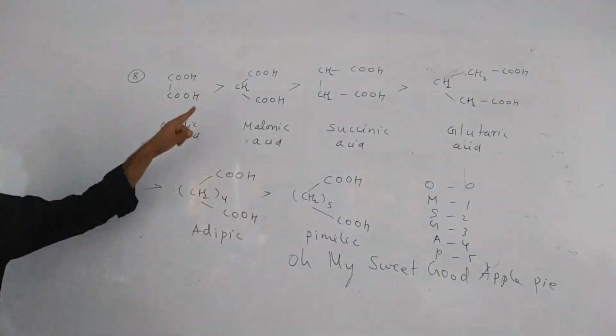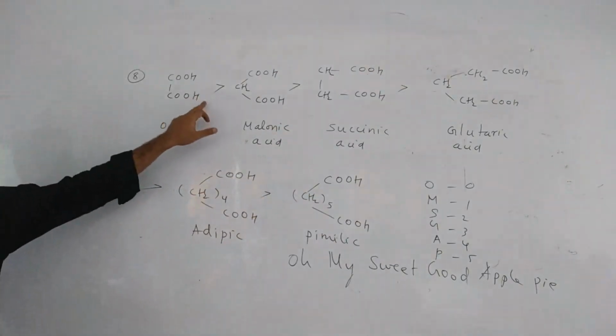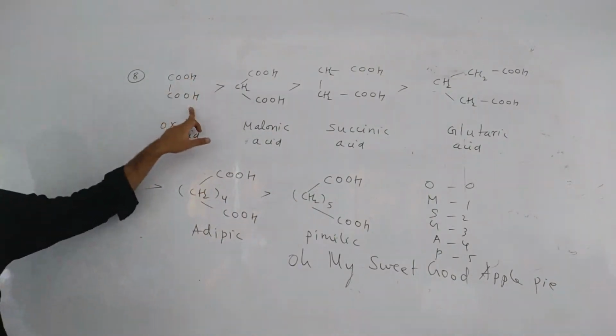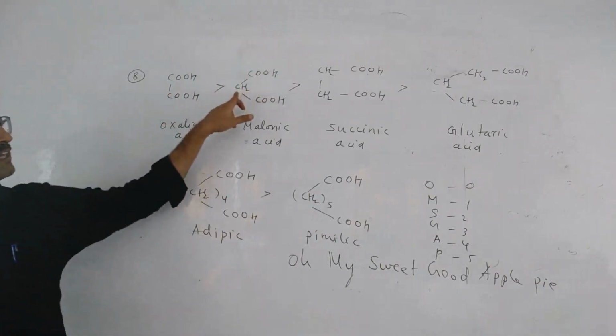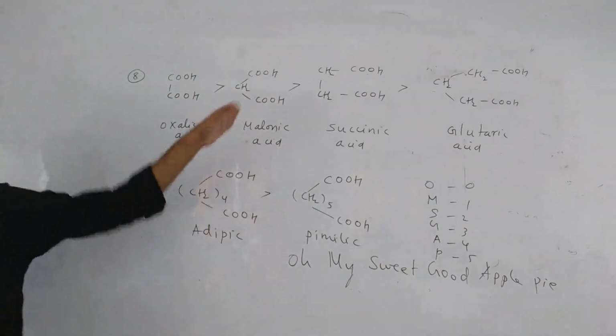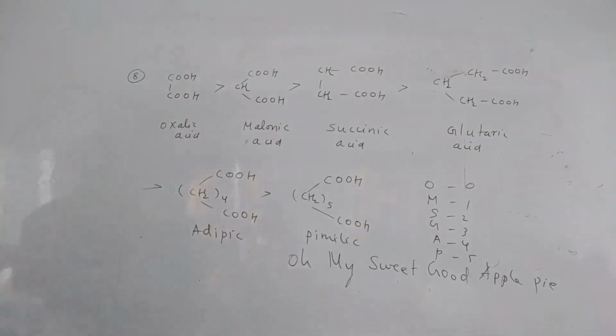So which is more acidic among them? This one, because after giving H plus, O minus will be stabilized. But here, CH2 was also with O minus, so this won't stabilize much. As CH2 increases, acidity decreases. This is our order.